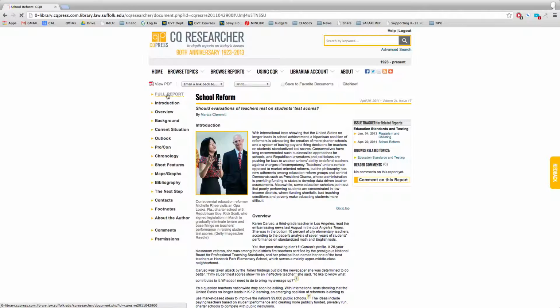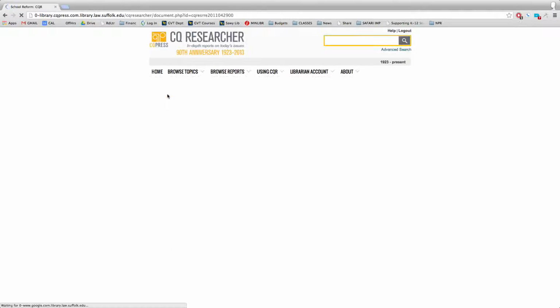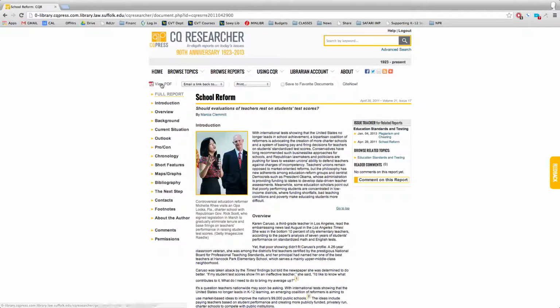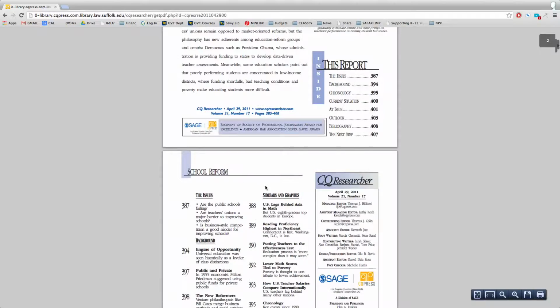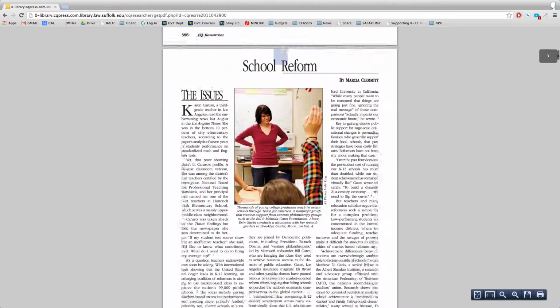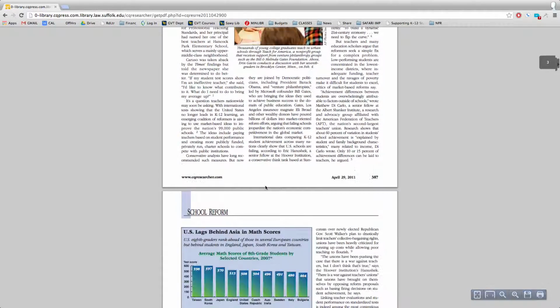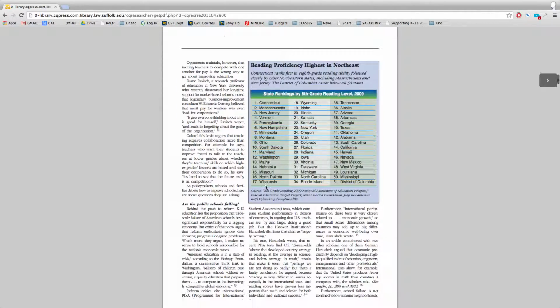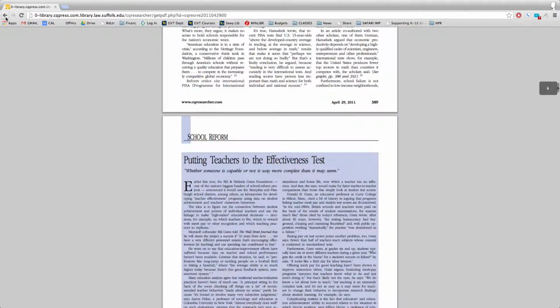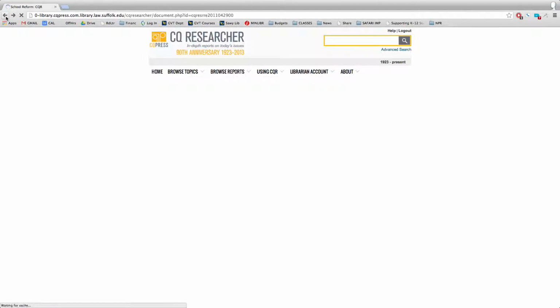And you can download the full report into PDF right here. You can view the PDF. And it's a very accessible and easy format. So regardless of what your subject area is, there's generally a CQ report that's very helpful and very reliable in terms of the information that it provides.